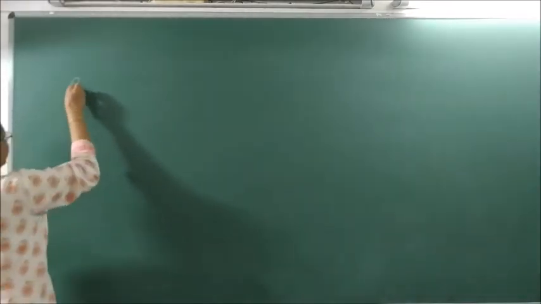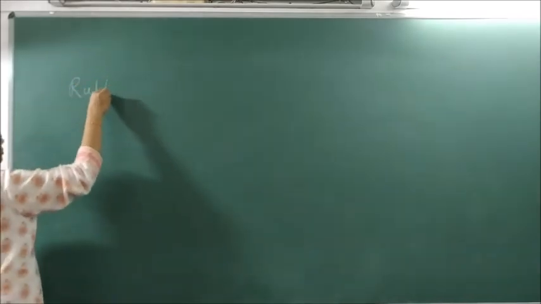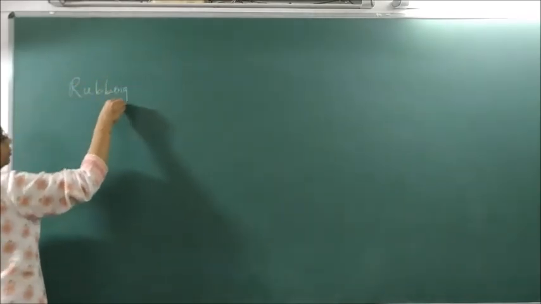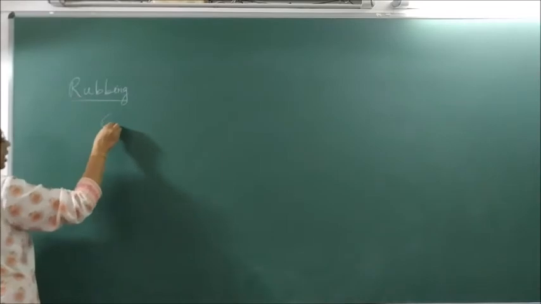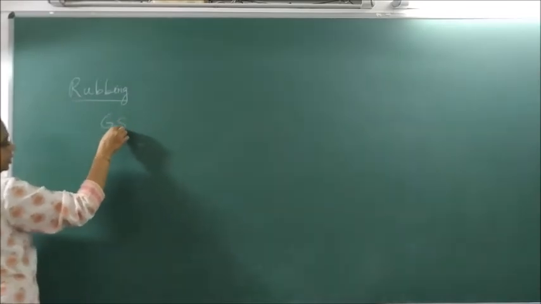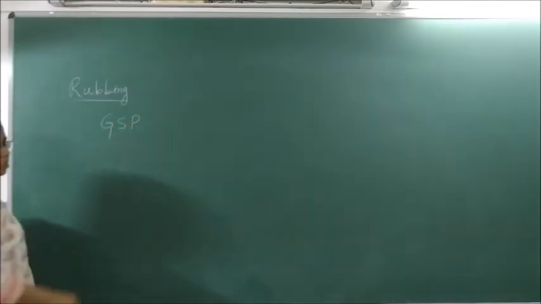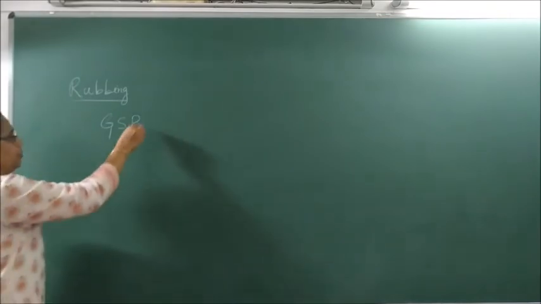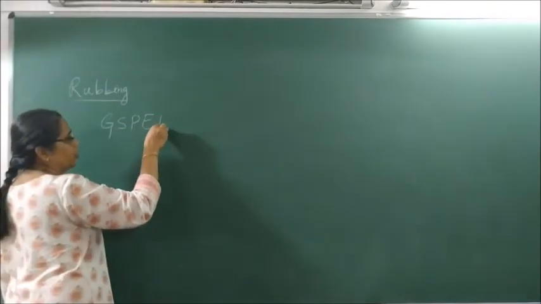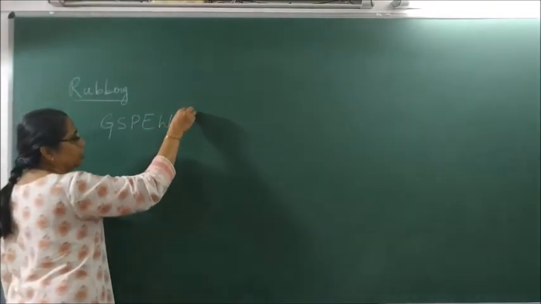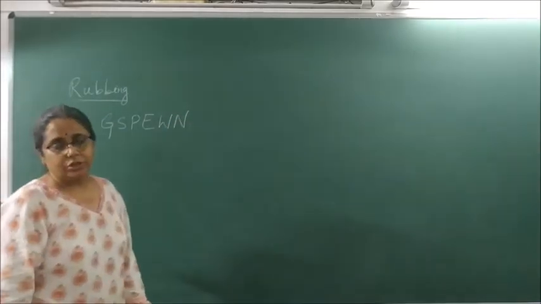How are charges developed? Charges can be developed by rubbing. How do we develop charges by rubbing? When a glass rod is rubbed with silk, it acquires a positive charge. When an ebonite rod is rubbed with wool, it acquires what charge? Negative charge. Okay?